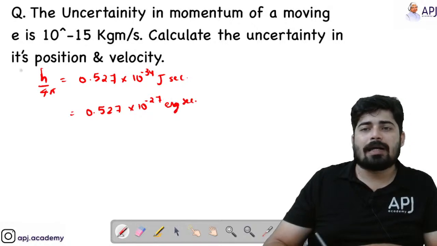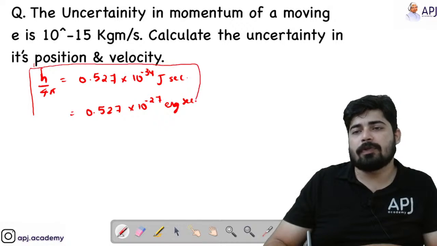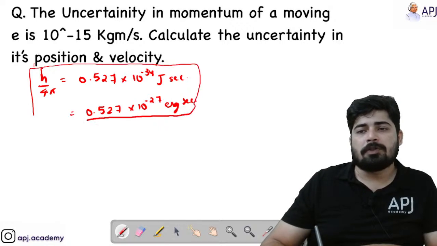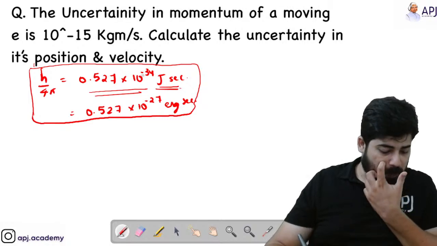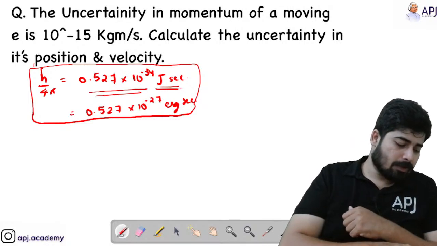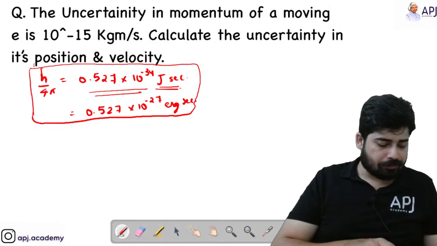If you learn this value by heart, then it will be much easier and simpler for you when you start solving the numerical. Joule second is the SI unit, so that's what we normally use.